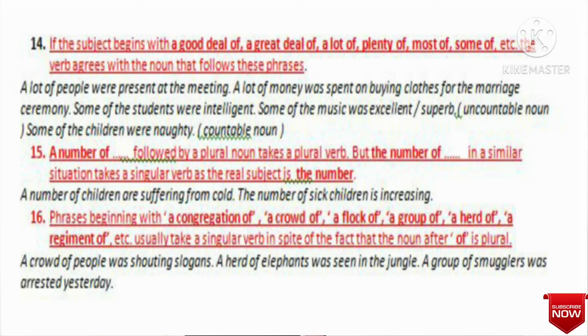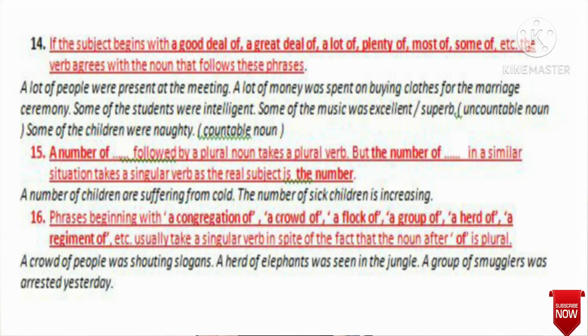Now point number 16. Point 16 tells us phrases beginning with a congregation of, a crowd of, a flock of, a group of, a herd of, a regiment of, etc., usually take a singular verb in spite of the fact that the noun after of is plural.